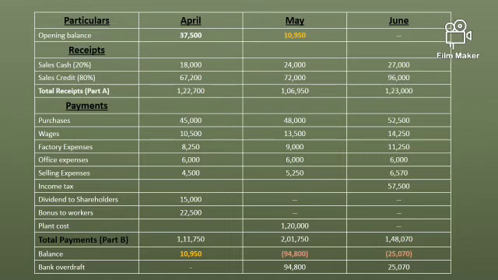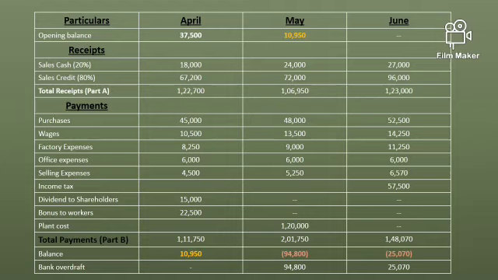So the total payment which the company has made in the month of April is 1,11,750. Out of total receipt, when we deduct the total payments, the company is left with 10,950 rupees, and that would be the closing balance of April. The same would be the opening balance of May. So that is why we are putting 10,950 as the opening balance of May.